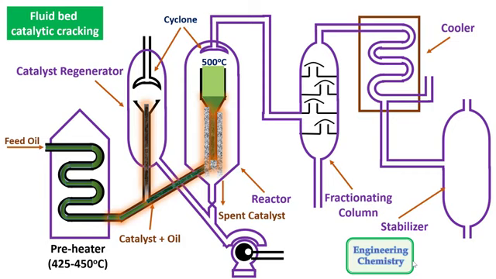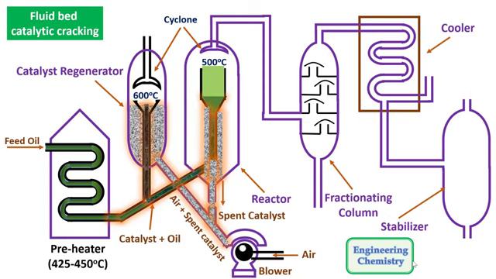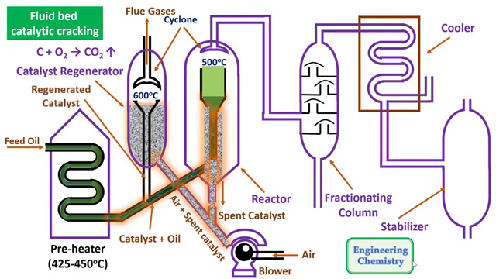The spent catalyst is removed from the bottom and with the help of a blower, this spent catalyst is pushed into a catalyst regenerator. Here the exhausted catalyst is heated at around 600 degrees Celsius where the catalyst regeneration process is carried out. The carbon is converted into CO2 and removed as flue gases from the top. The regenerated catalyst again gets mixed with the heavy oil and thereby it is a continuous process. The cracked vapors are then pushed into a fractionating column to get different fractions of gasoline.